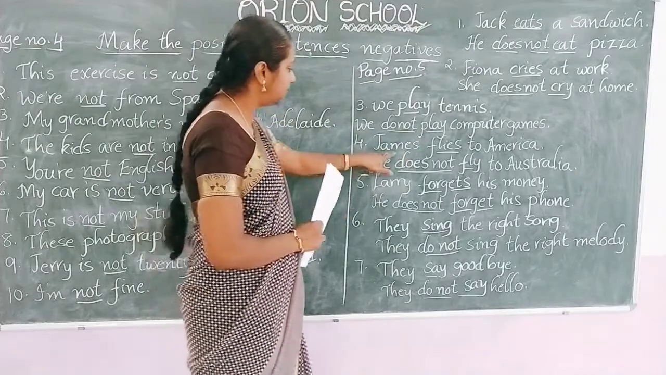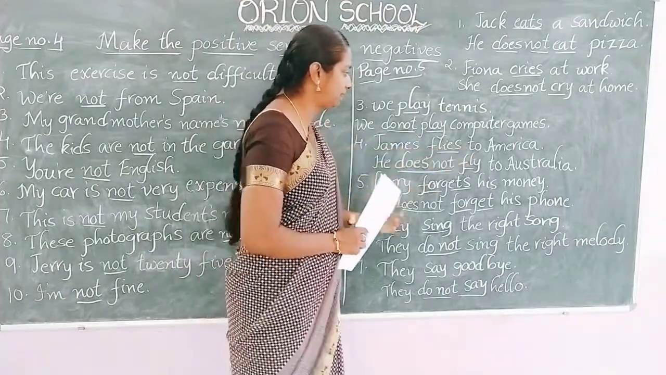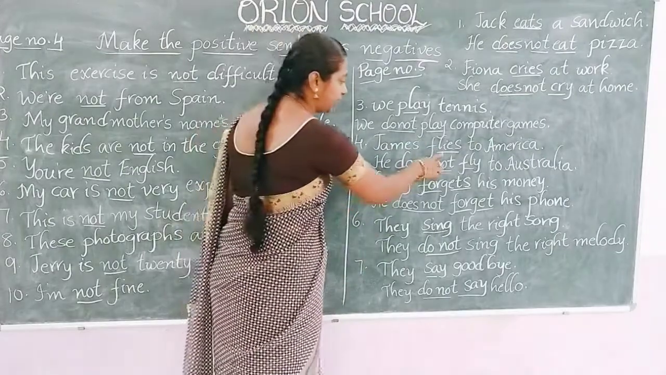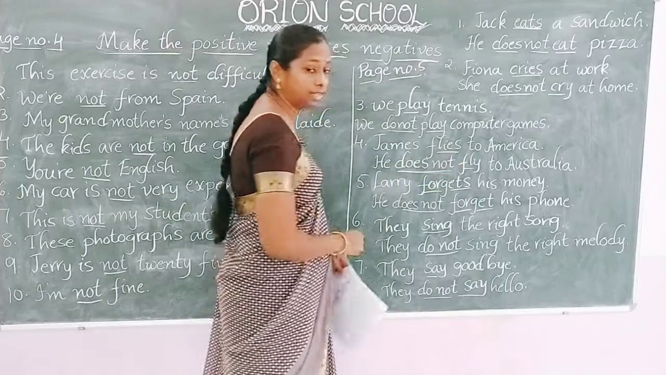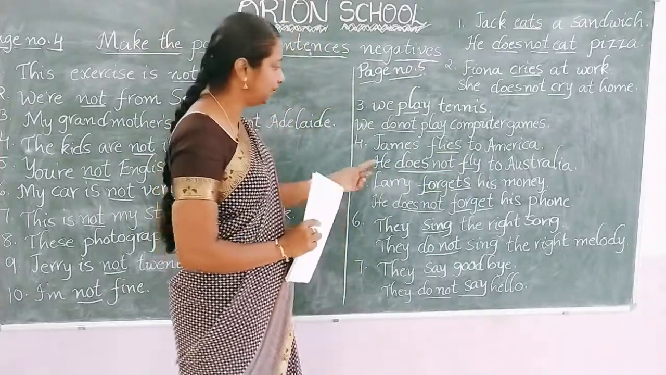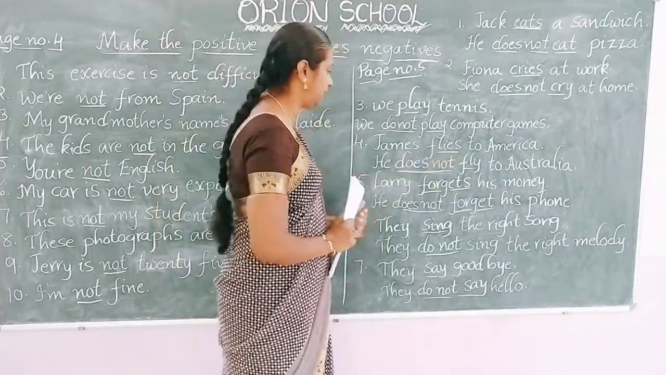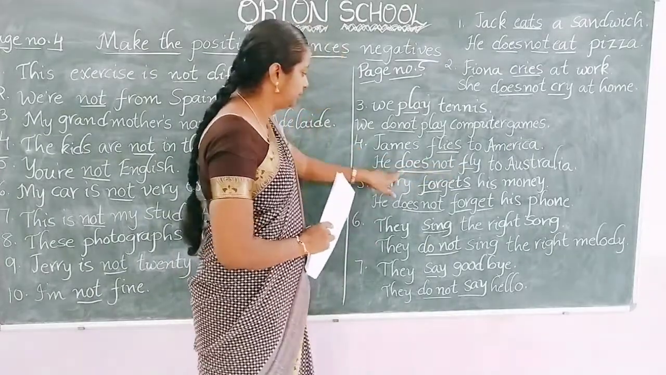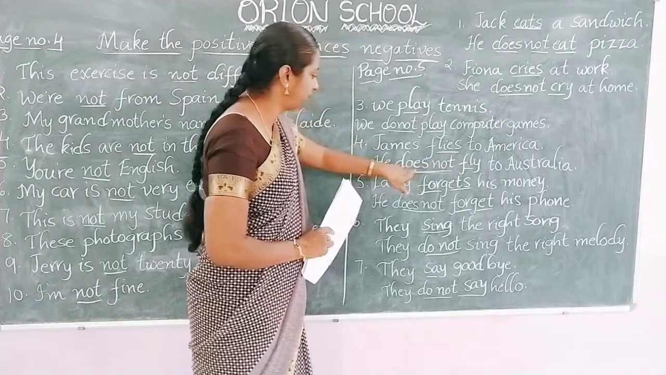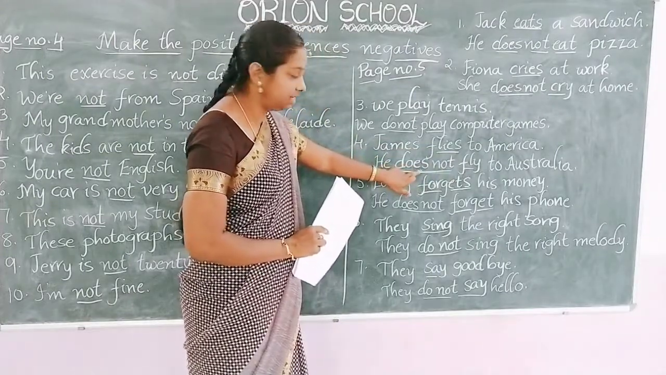Next one, James flies to America. See, here also fly is the V1 form. S or es we have to add to the main verb. So James flies to America. He does not fly to Australia. So here we have S or es, that's why here also we have written does.